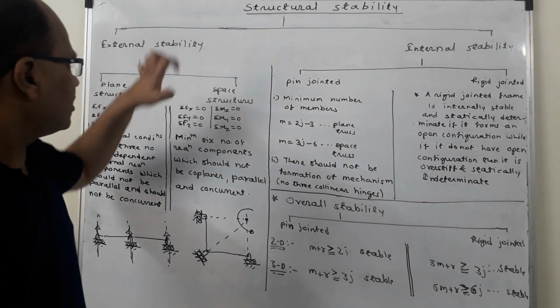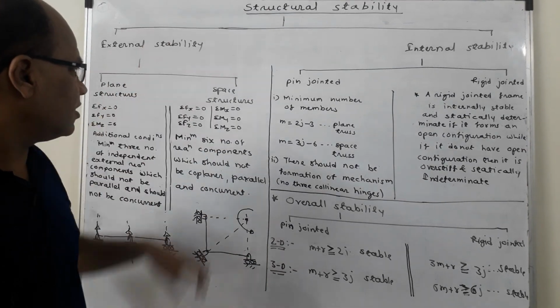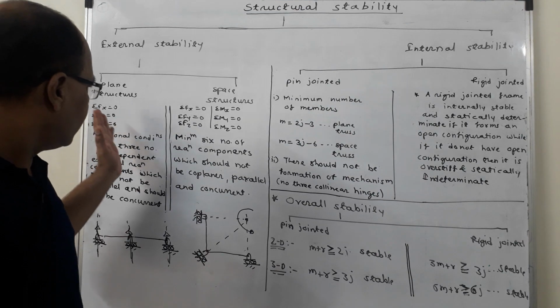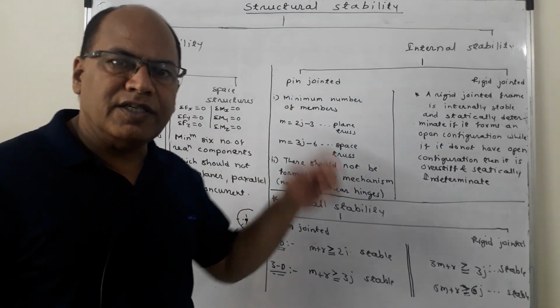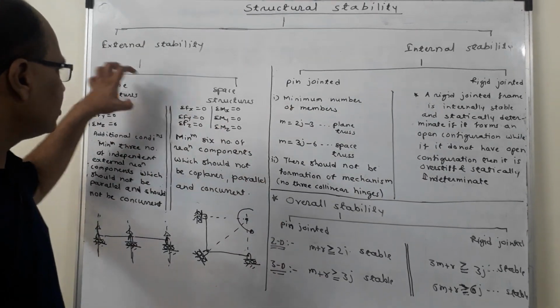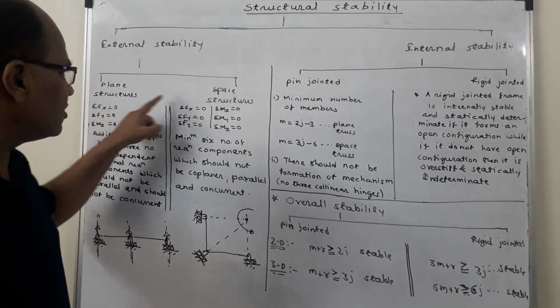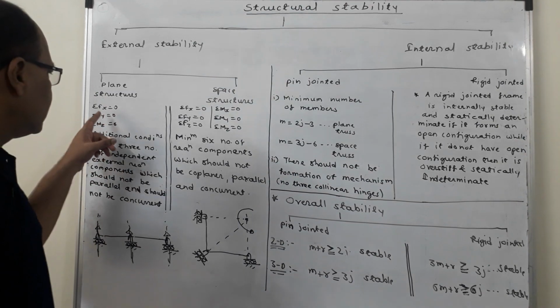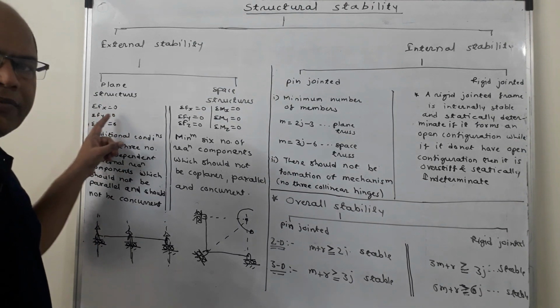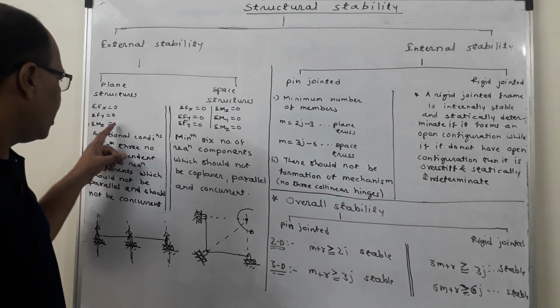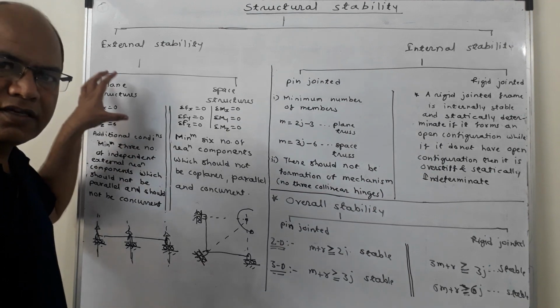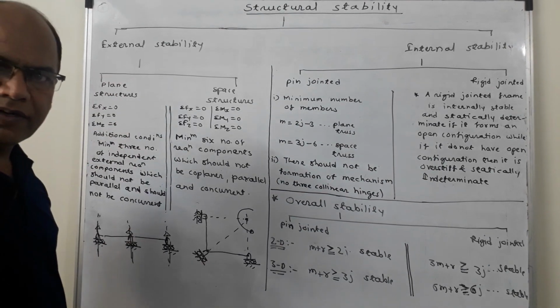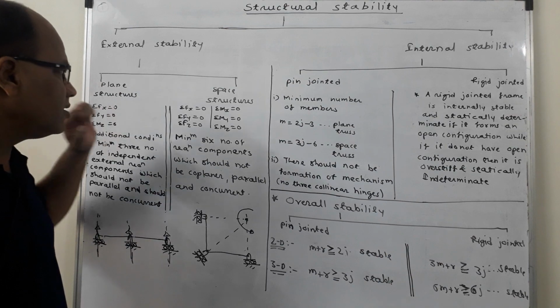Now, for every structure to be stable externally, the equilibrium conditions which should be satisfied for the two types of structures, that is plane structures and space structures, are like this. For plane structures, summation Fx = 0, summation Fy = 0 and summation Mz = 0. These are the three necessary conditions of equilibrium for the structure to remain stable.